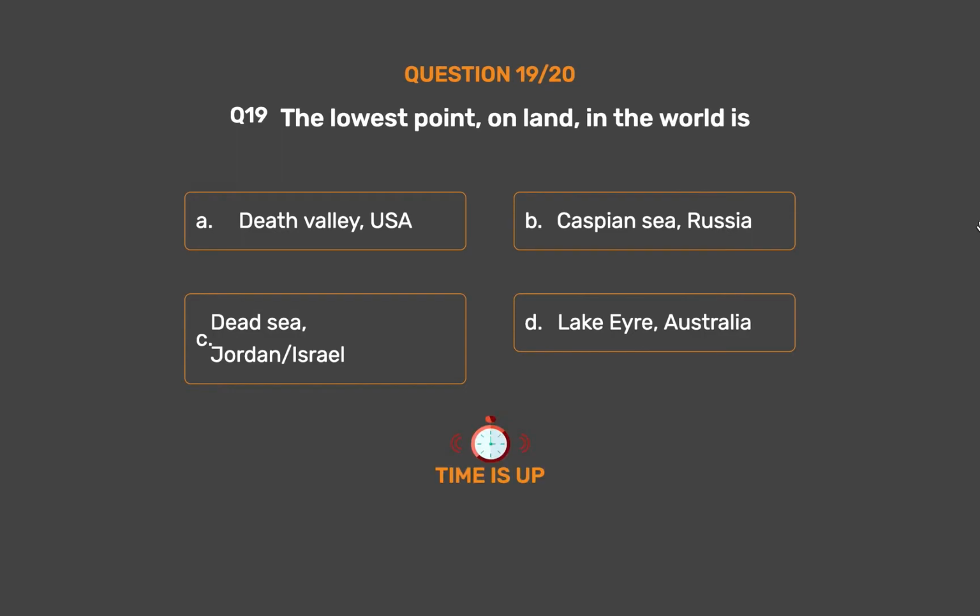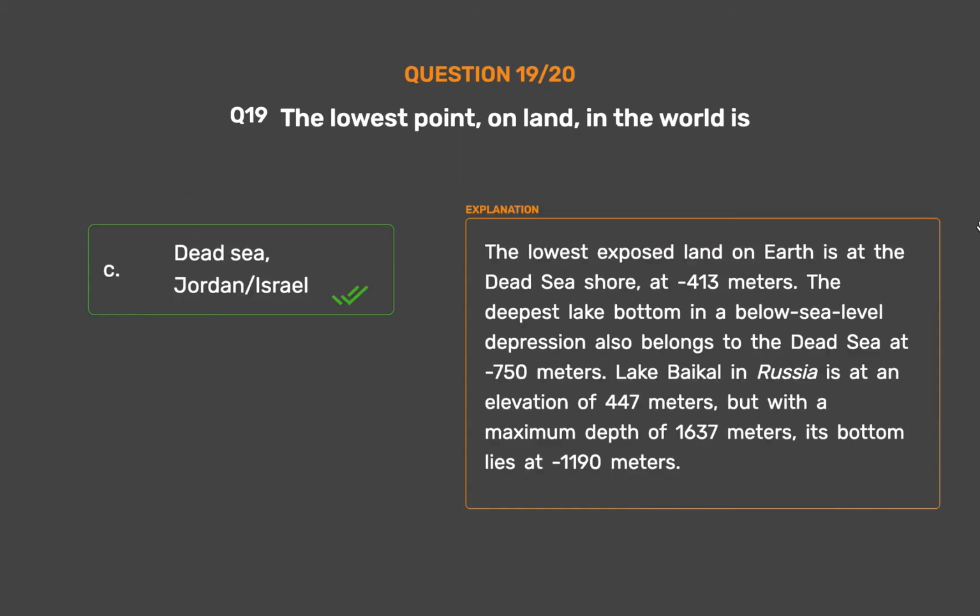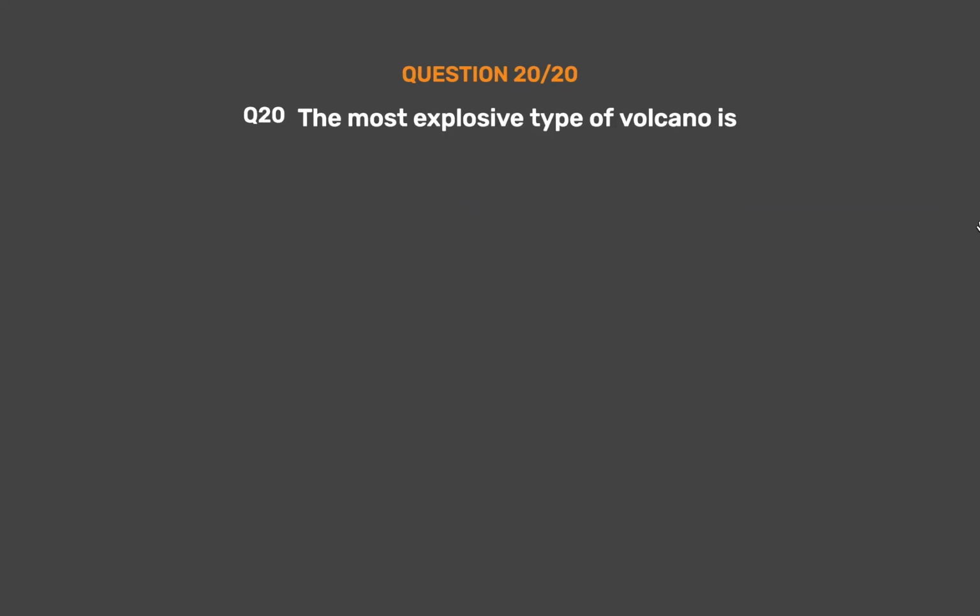The correct answer is option C. Dead Sea, Jordan/Israel. The lowest exposed land on Earth is at the Dead Sea shore, at -413 meters. The deepest lake bottom in a below sea level depression also belongs to the Dead Sea at -750 meters. Lake Baikal in Russia is at an elevation of 447 meters, but with a maximum depth of 1,637 meters, its bottom lies at -1,190 meters.